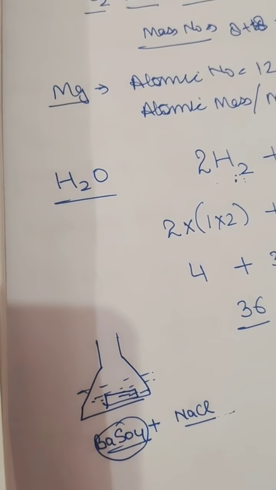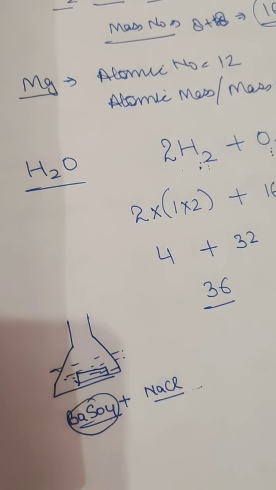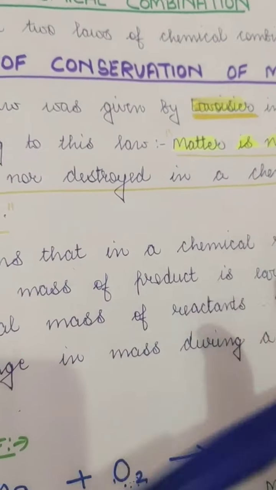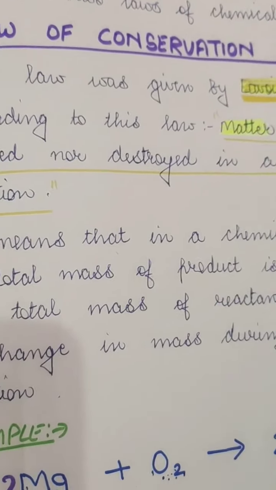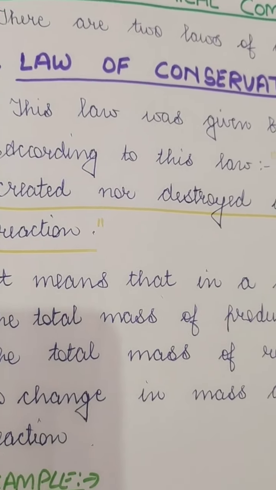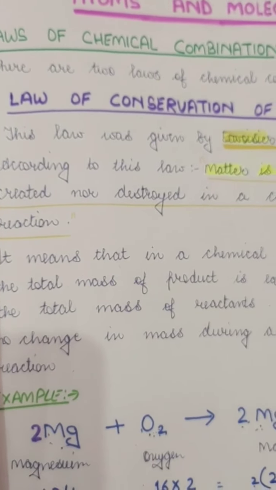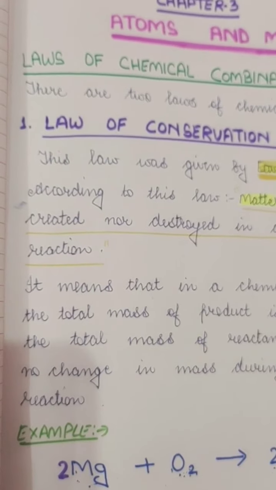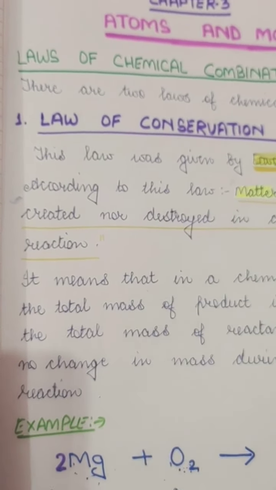So this is your first law of chemical combination, that is the law of conservation of mass, and it was given by Lavoisier in 1774. It says that matter is neither created nor destroyed in a chemical reaction. In simple terms, in any chemical reaction the total mass of the products is always equal to the sum of the mass of the reactants.